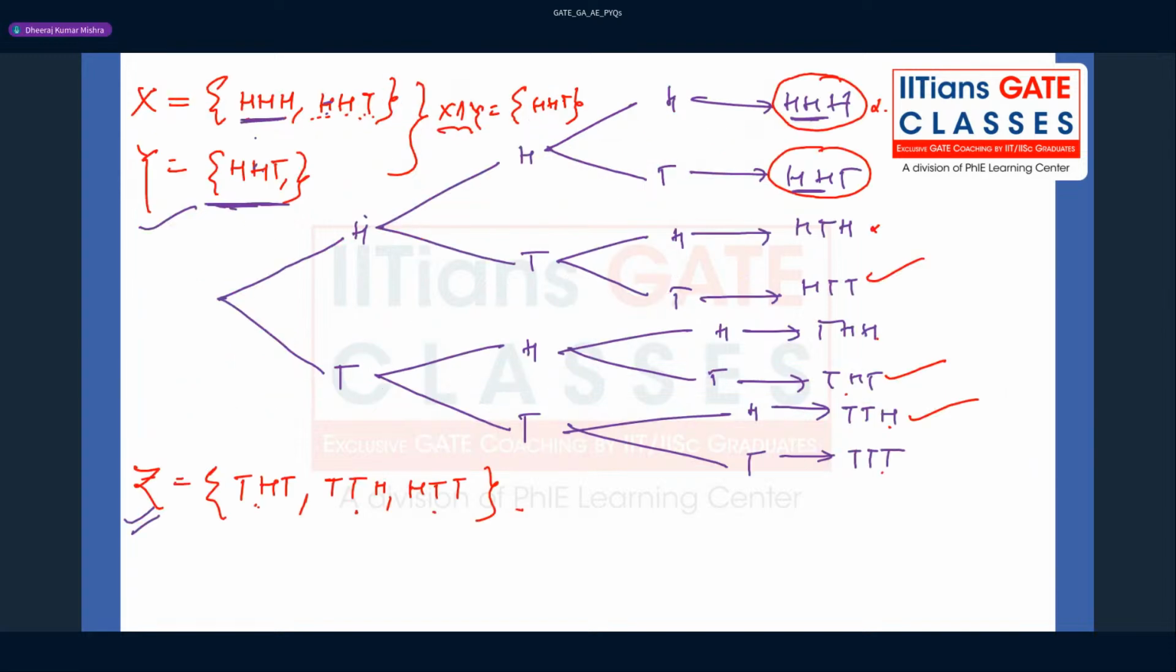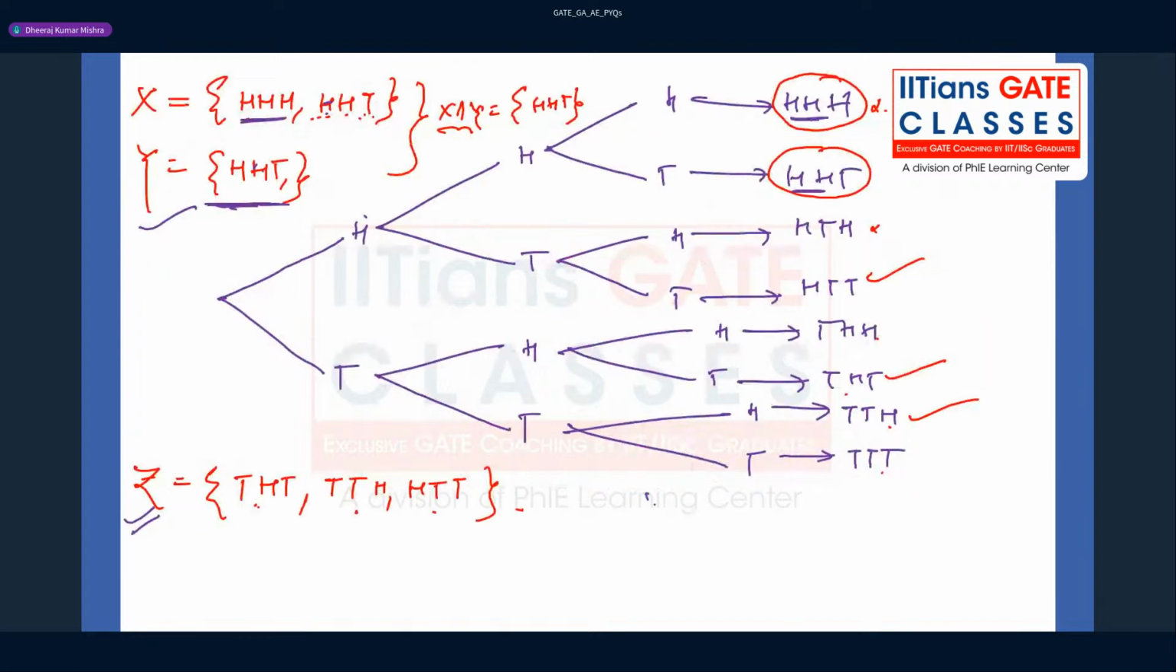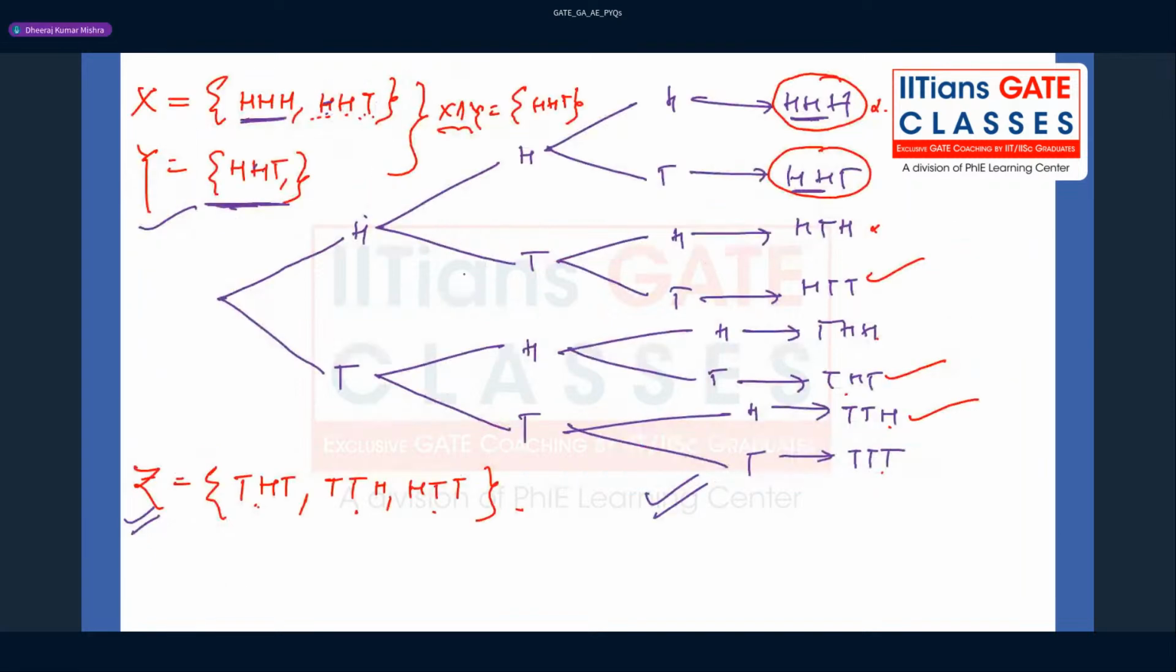So I hope this probability question is clear. Since a coin is tossed three times, you can simply draw a tree diagram, mention all the sample space, and then find the events. Since they have given the event X, that head occurs in each of the first two tosses, and Y be the event that tail occurs on the third toss, right? Tail occurs on the third toss.